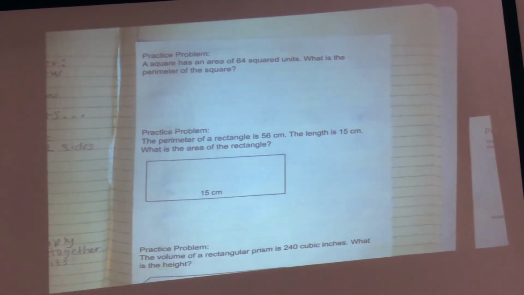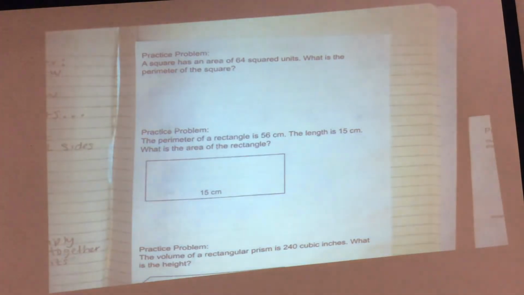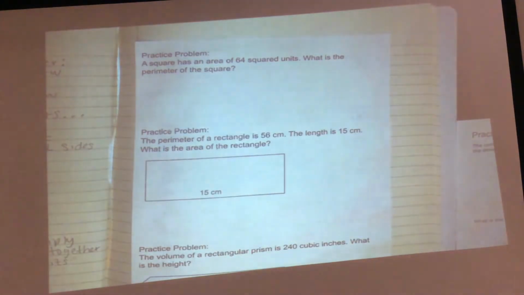Let's look at some practice problems. Anytime you are working with an area, perimeter, or volume question, what do you think I'm going to require you to write down? Your perimeter, area, volume formula. Yes.